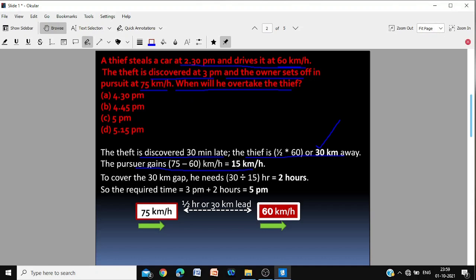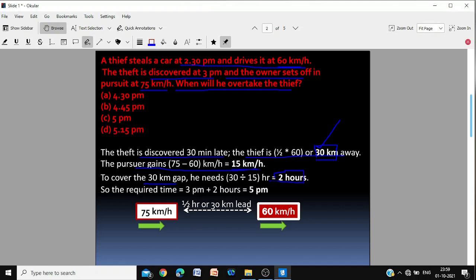That means he will be able to cover 15 km extra in each hour. And he needs to cover the 30 km gap. This is the distance at which the thief is when the pursuer starts chasing him. So to cover 30 km gap at the rate of 15 km per hour, he needs 2 hours.